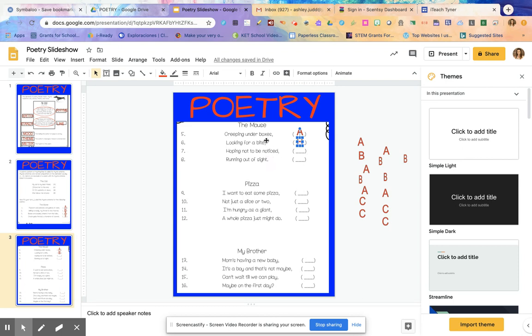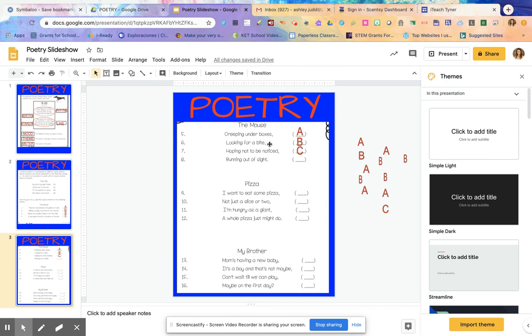Now, I'm going to look at noticed. Does noticed rhyme with boxes? No, doesn't rhyme with boxes. Does noticed rhyme with bite? No, those two don't rhyme either. So I can't give this line an A or a B, so I'm going to have to give it a brand new letter, which is a C. Technical difficulties. There we go. All right, and then I'm going to look at this last word, sight.